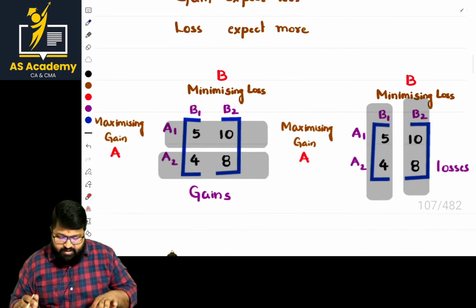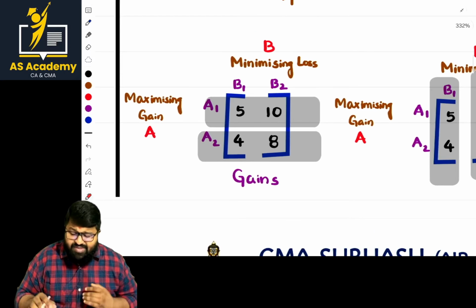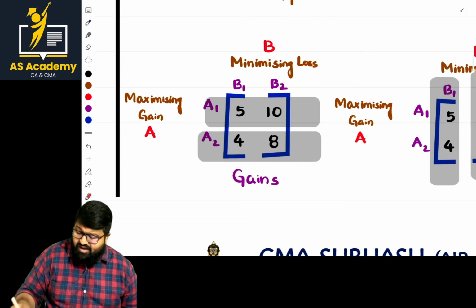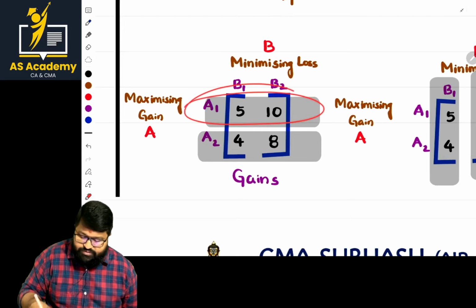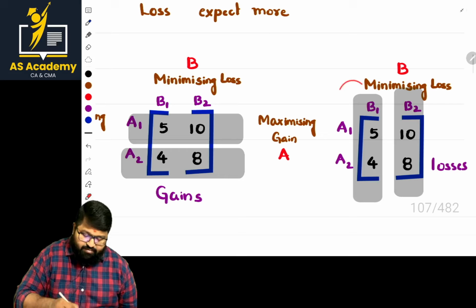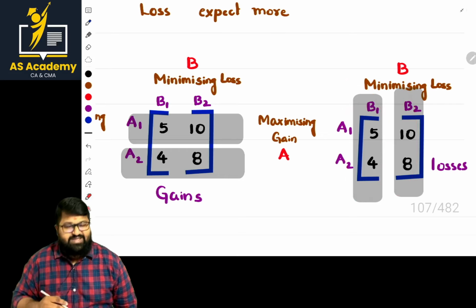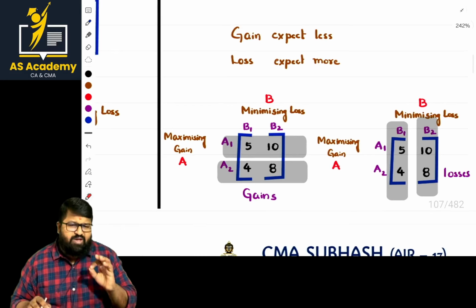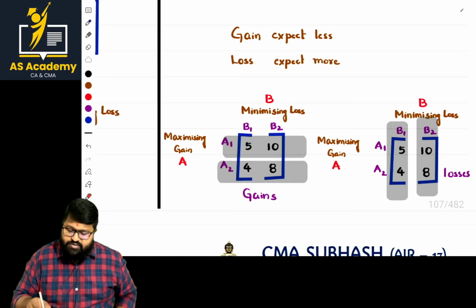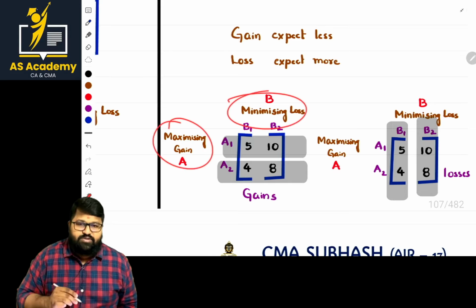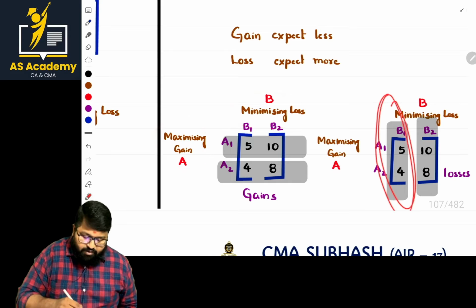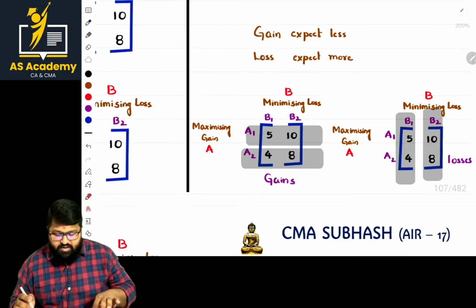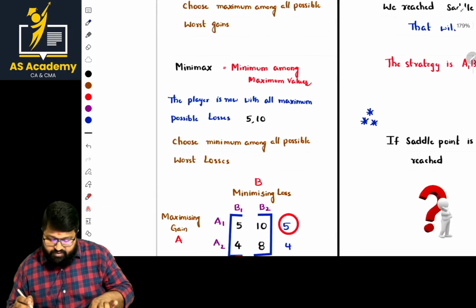Maximizing gain is represented in the form of the rows. Minimizing loss is the best, and that is the column part. Till here we are done.